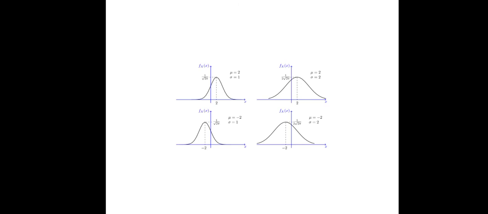Then properties of the Gaussian distribution: the function f of x is symmetric around the point x equal to mu, where x is equal to mu the value is the same, so the function f of x is symmetric. At the same time the median and the mean coincide, and the inflection points of the curve occur one standard deviation away from the mean. This is the Gaussian distribution.